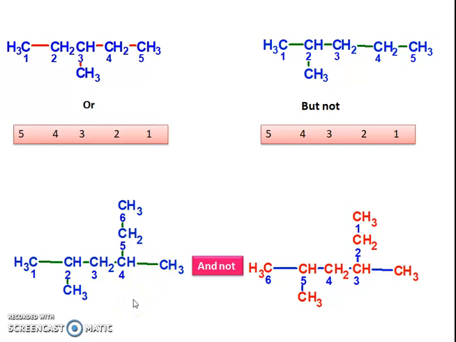If we start the numbering from this side, like 1, 2, 3, 4, 5 and 6, in the red colored molecule, the numbering which is opposite to the blue colored molecule, then we observe that the correct numbering is possible only in the blue colored molecule. Why is it the correct numbering?